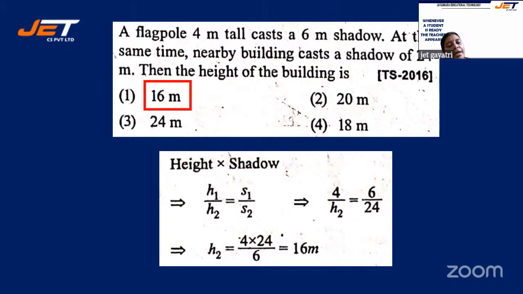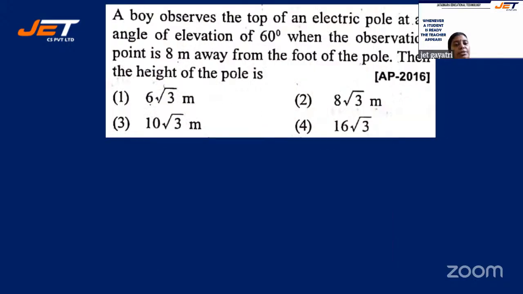So H1 by H2 is equal to S1 by S2. H1 is 4, H2 is what we have to find out. H1 casts a shadow of 6 meter, S2 is a shadow of 24 meter. So just cross multiply it. 4 into 24 is equal to 6 into H2, whereby H2 gives 4 into 24 by 6, which is 16 meters. All right? So see the next question.